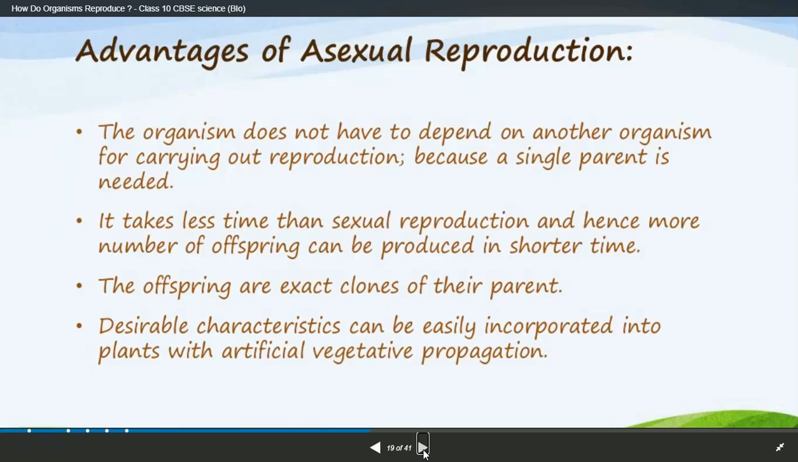Desirable characteristics can be easily incorporated into plants with artificial vegetative propagation. The best example is if you want a yellow rose, you can mix the orange rose and even the red rose. What a new characteristic, a new color has arrived. So these are very desirable characteristics which you can get with vegetative propagation.